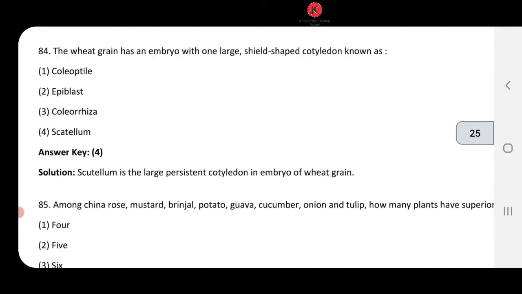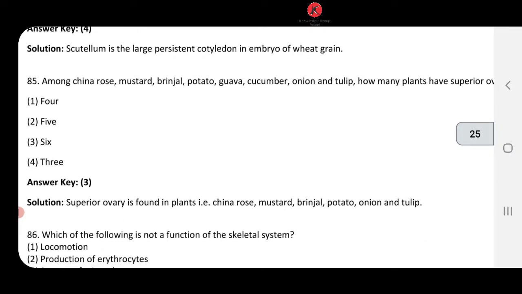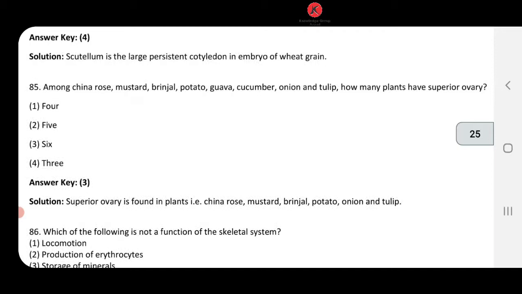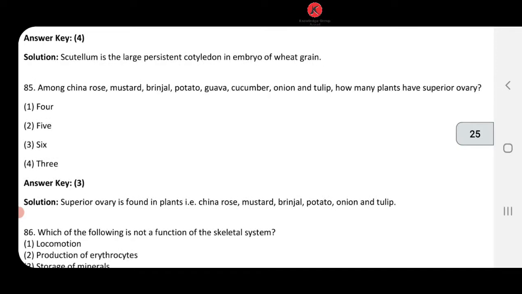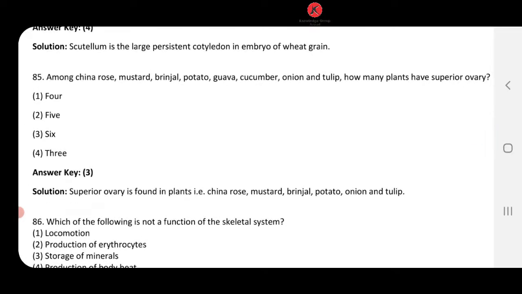Okay? Next one, 85, among China rose, mustard, brinjal, potato, guava, cucumber, onion and tulip, how many plants have superior ovary? चलो superior ovary पूछा गया है. Superior ovary मतलब ये जो फ्लावर है वो कैसा होगा? It is your hypogynous flower. Yes, hypogynous flower के examples कौन कौन से हमने पढ़े थे? It's China rose, brinjal, potato, mustard, onion and tulip.